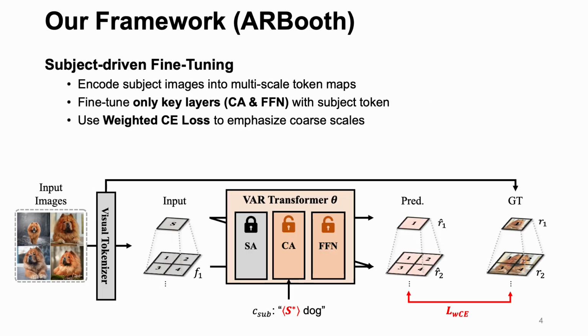Our framework, ARBooth, fine-tunes a VAR model through subject-driven fine-tuning. First, we encode subject images into multi-scale token maps, then fine-tune only the important layers with the subject unique token as a star. We also design a weighted cross-entropy loss to better handle identity across different scales.